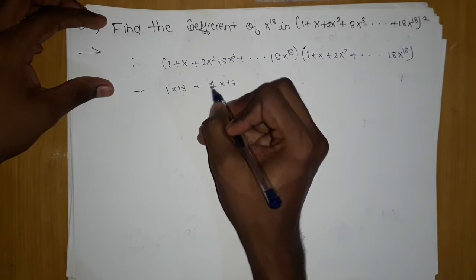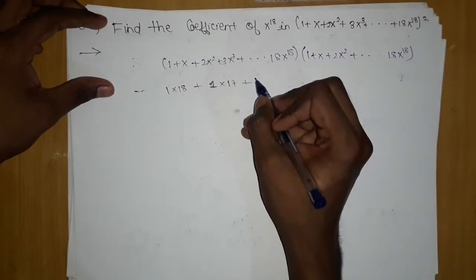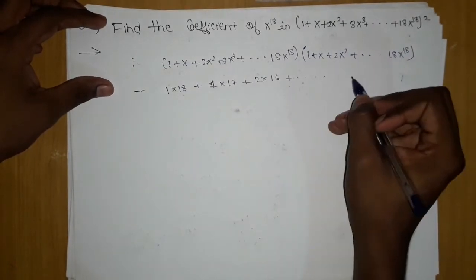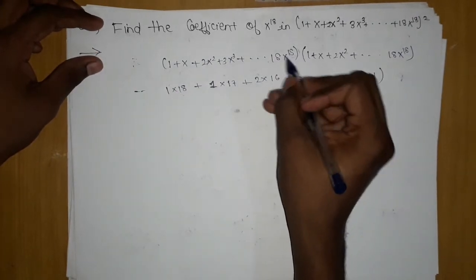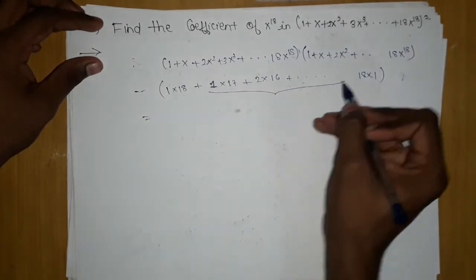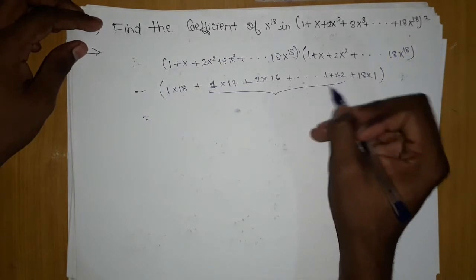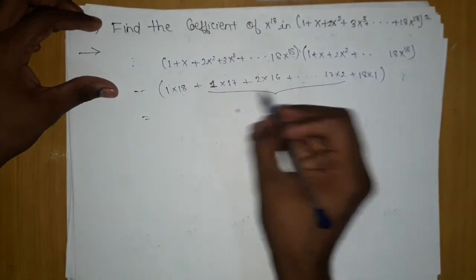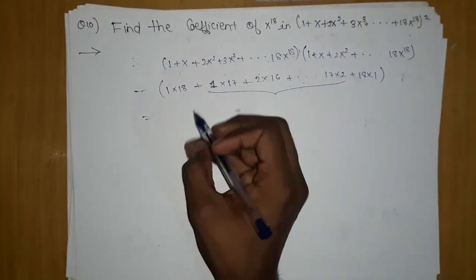Okay, we are taking the terms only. x^18 will be the same in all of them. In the third, this will be formed when 2 is multiplied with 16, and so on, and the last will be when 18 is multiplied by 1. So x^18 is this. The last term before this will be 17 into 2. Here you can see they are in AP, following some pattern, while these two are different, so we will add them separately.